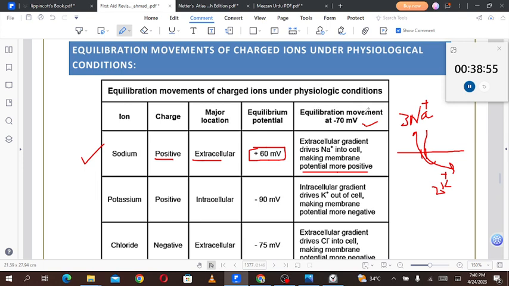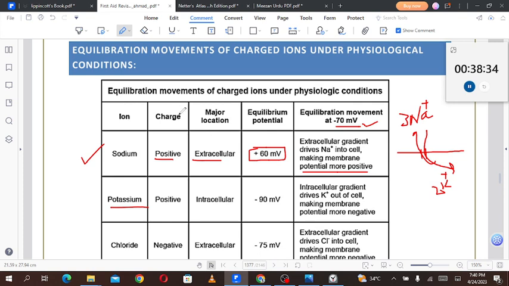And secondly, the equilibration movement at minus 70 millivolts is a threshold potential for the impulse to be transmitted across different cell surfaces. So at minus 70 millivolts, what is the direction of flow of a particular ion? That is something that we are going to discuss now in this column. For the sodium, the extracellular gradient drives the sodium into the cell, making the membrane potential more positive.